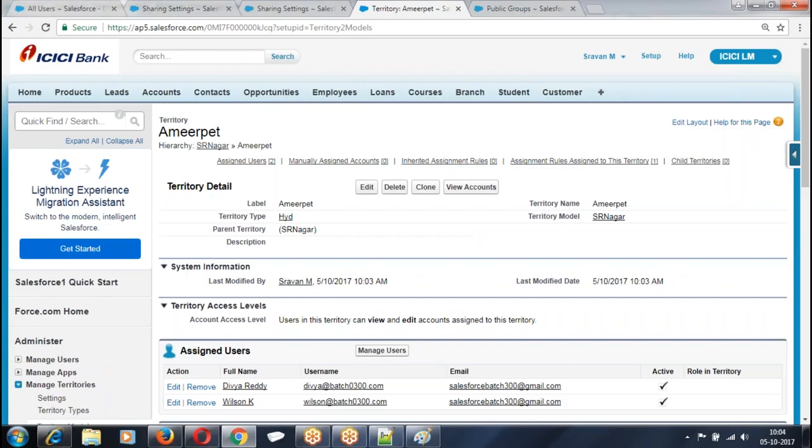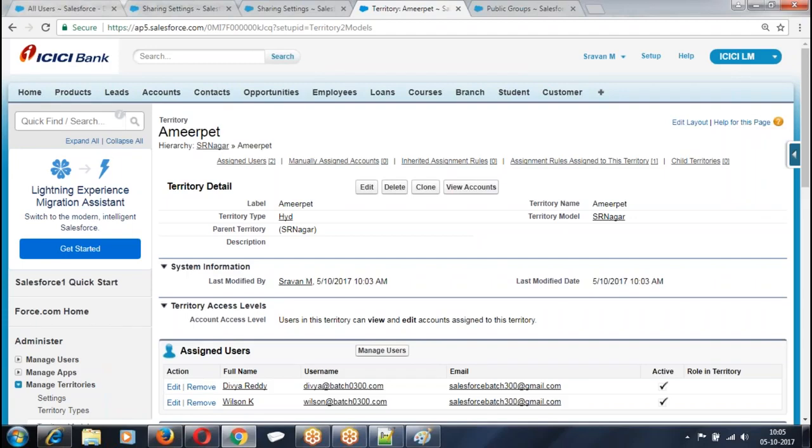Are you clear about it? They will fall under what? Amirpet territory. So Hyderabad is the territory. Under this we have the SR Nagar model, and under SR Nagar we have Amirpet. So who are the members of Amirpet? Wilson and Faraj. Which records will be falling under this model? All the account records whose index equals banking, they are the members of this territory.